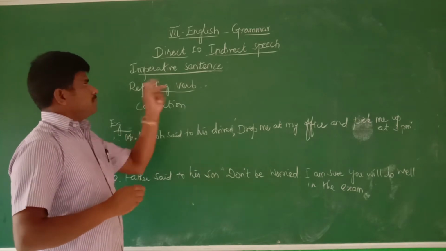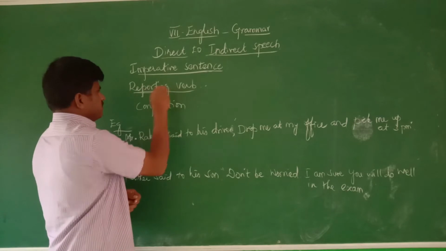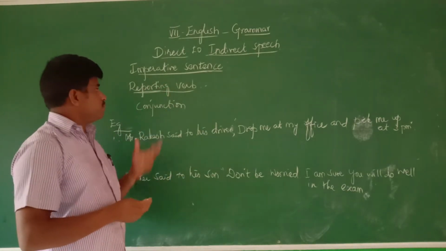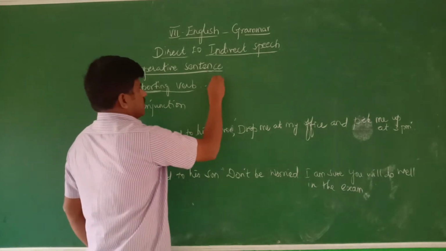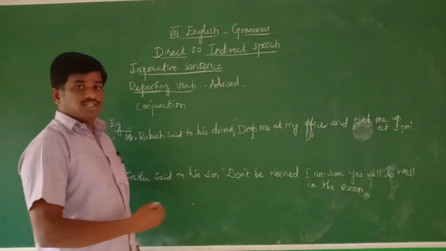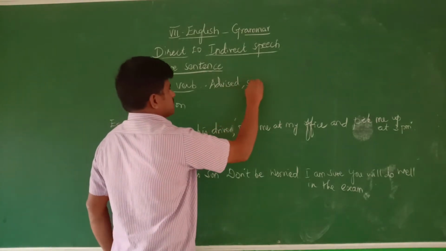Let's see in the imperative sentence, what are the reporting verbs we use in such a type of sentence? Advised, which is past tense, then suggested.